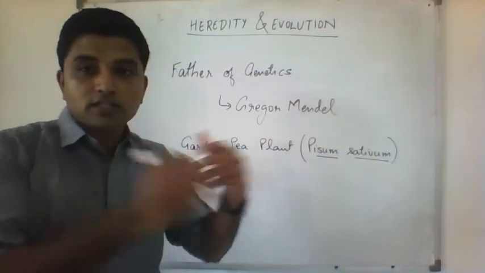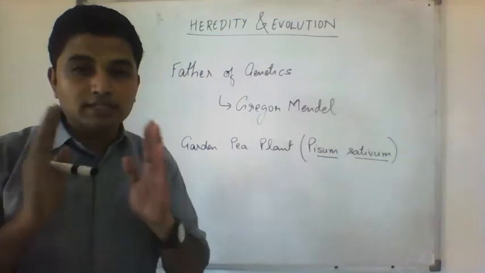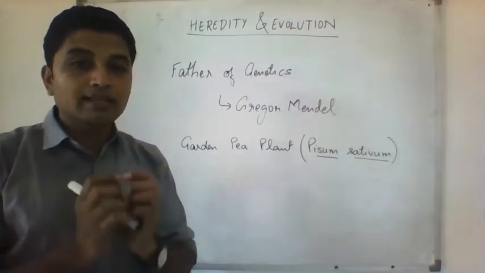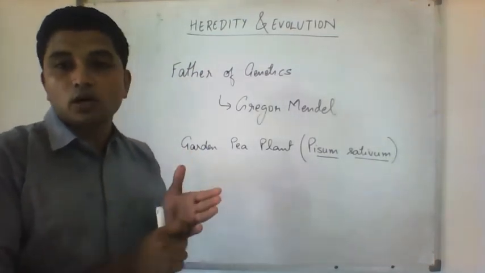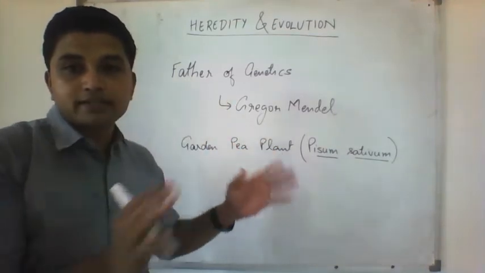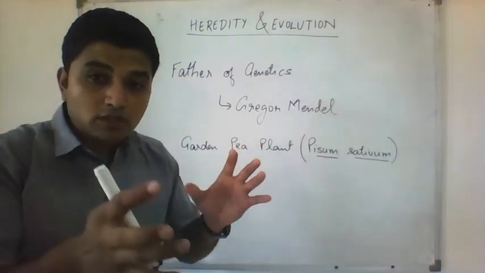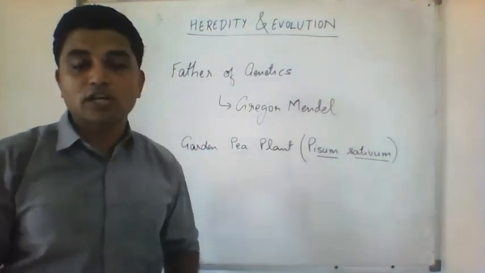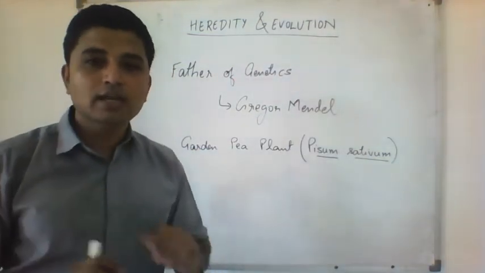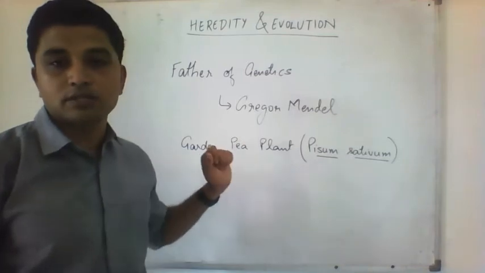And he did not just cross randomly, he crossed them scientifically, and then he did statistical work. Out of 1,000 plants, there were this many plants with one character and that many plants with different characters, and even their next generation he studied statistically. He did a lot of experiments on garden peas.